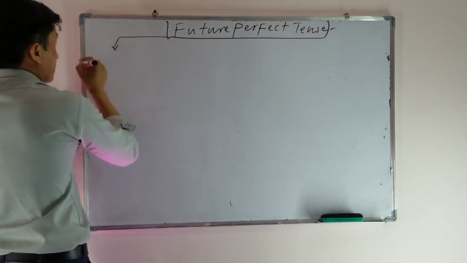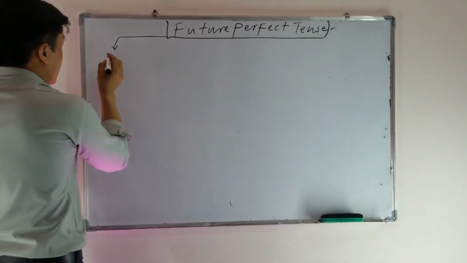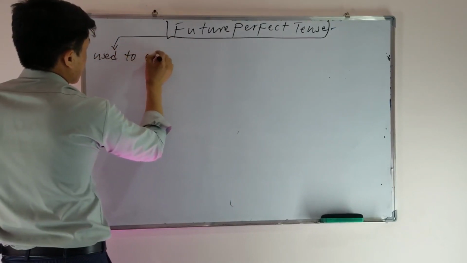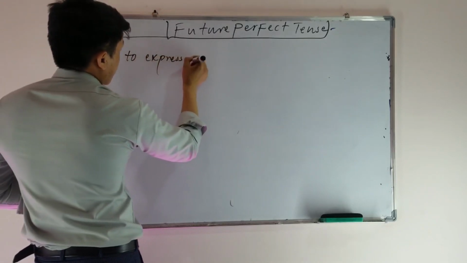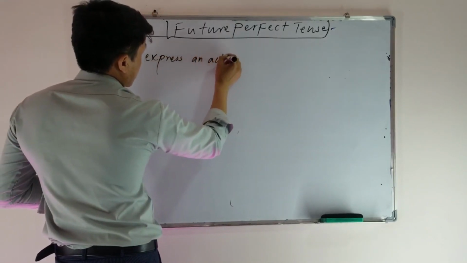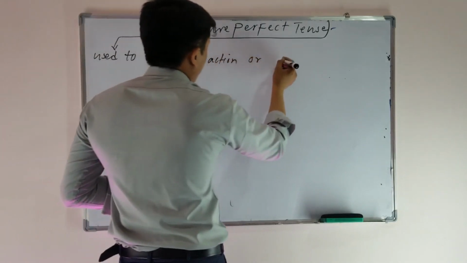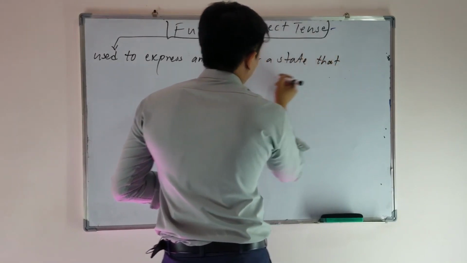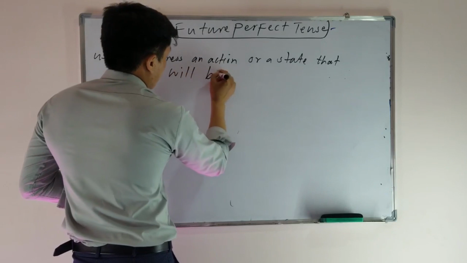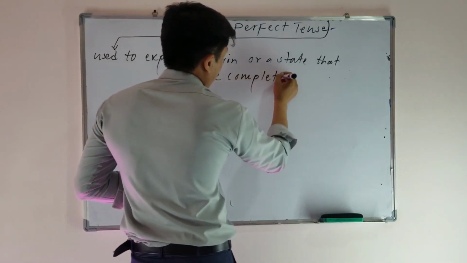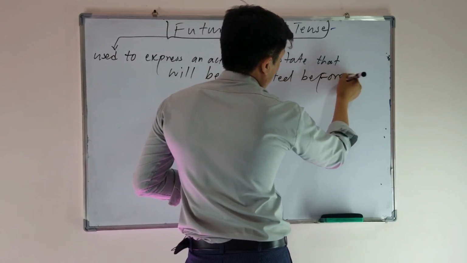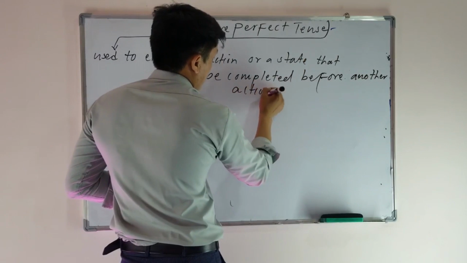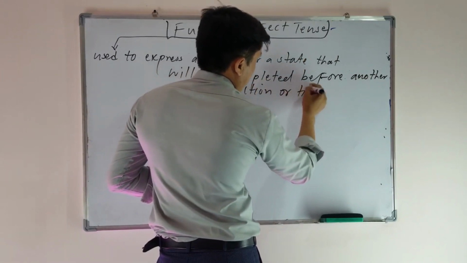Future perfect tense is used to talk about an action, or for example, a state, that will be completed before another action or time in the future.